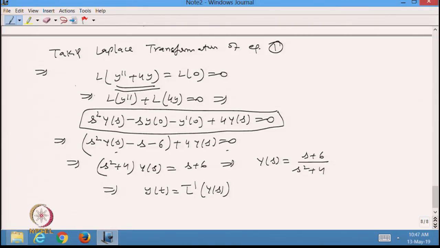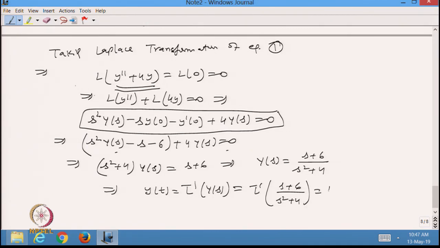Here there is no specific formula for the inverse, but we are finding the function such that the Laplace of that function y(t) is Y(s). So, I am defining L inverse of (s plus 6) over (s square plus 4).